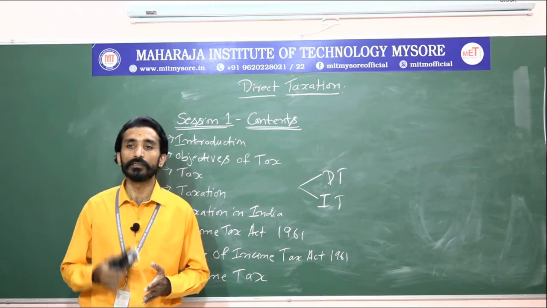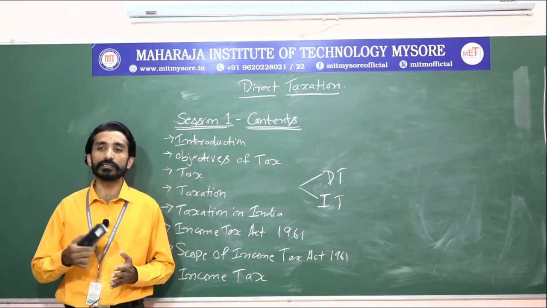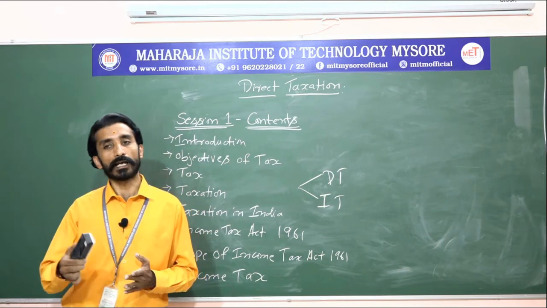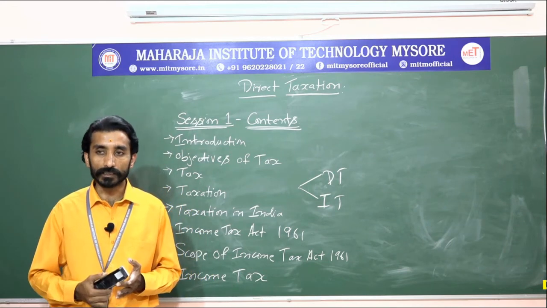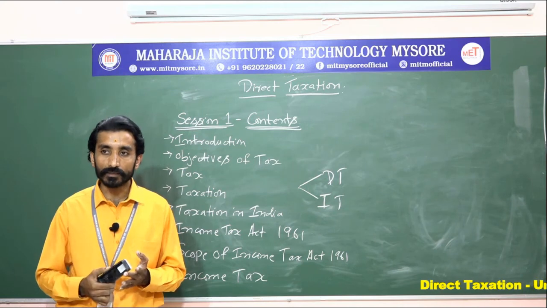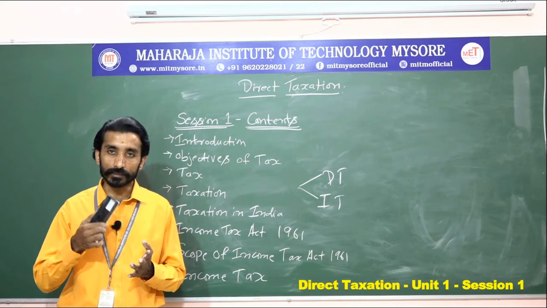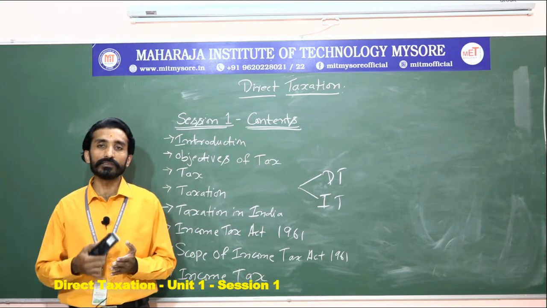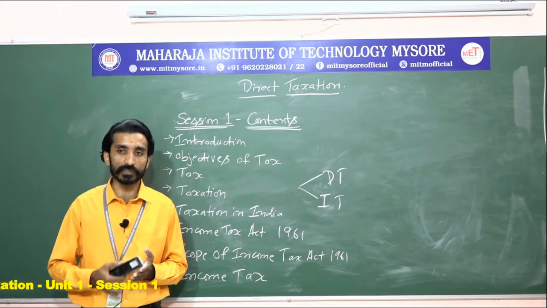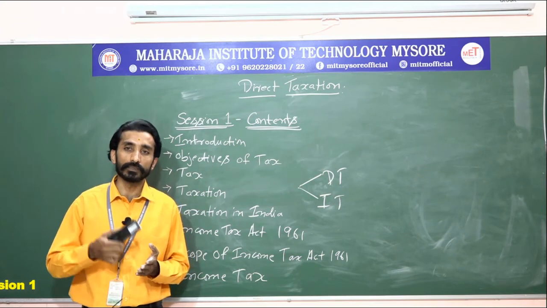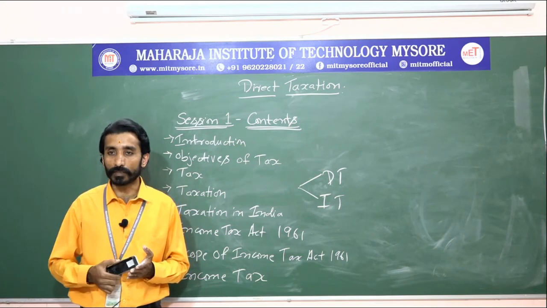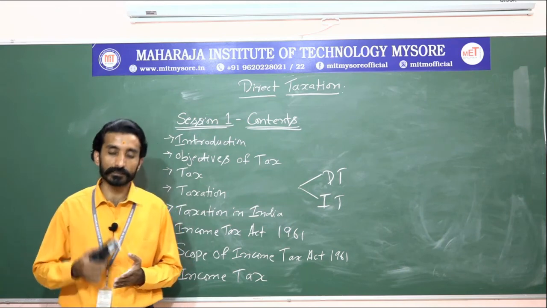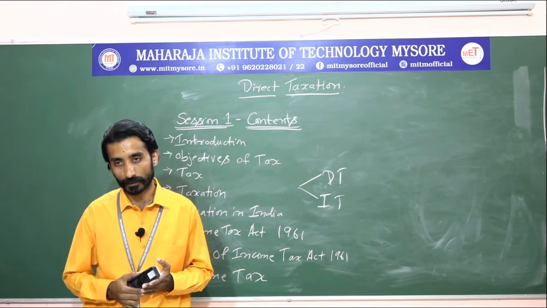Based on the residential status of an individual or of a person, the tax will be imposed. Whether I am a resident, a not ordinarily resident, or a non-resident, based on these 3 aspects of residential status, the scope of the total income will be determined, which is associated with the scope of Income Tax Act 1961.